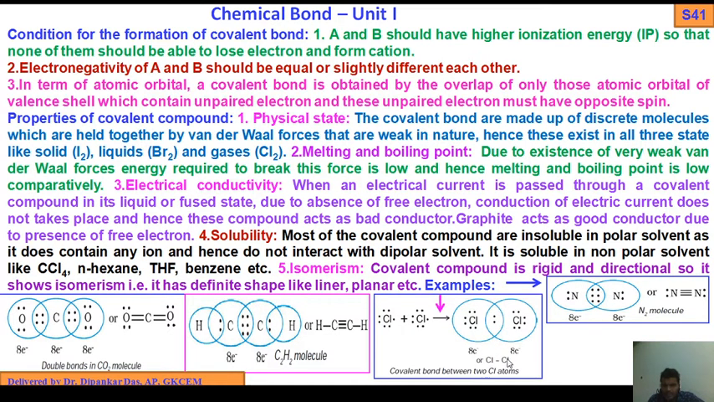In this way they can form Cl-Cl, C2H2 and CO2 molecules. So 8 electrons, 2, 4, 6, 8, 2, 4, 6, 8. Okay, so these are examples of covalent bonds.